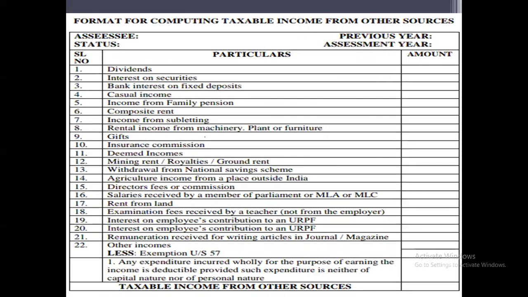Next, this is the format for calculating the taxable income from other sources.